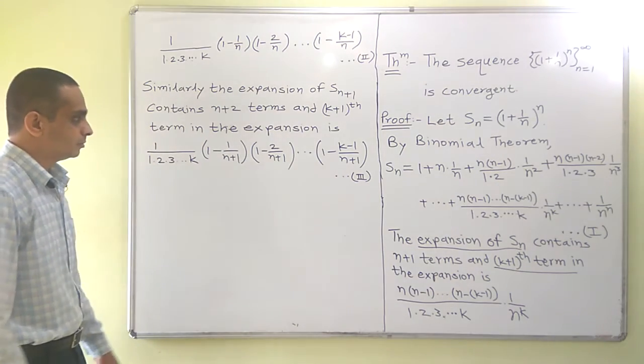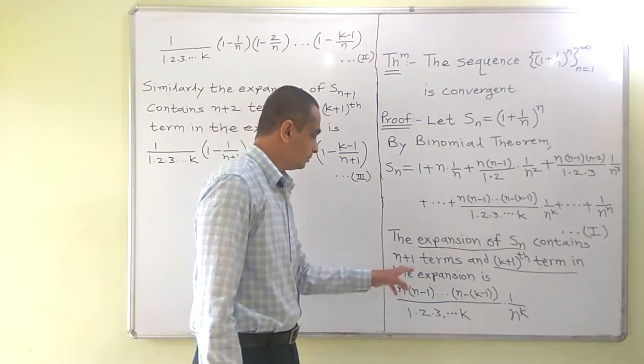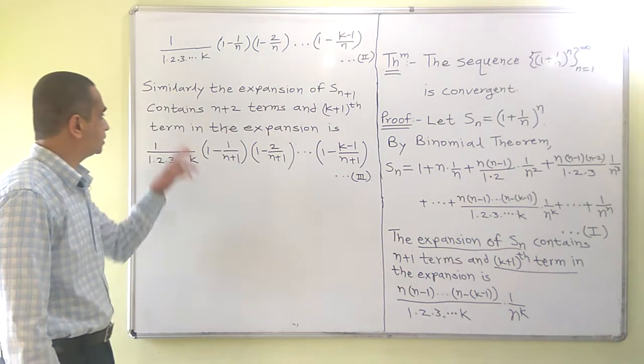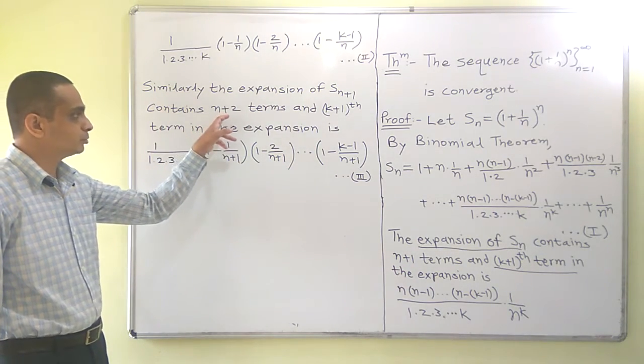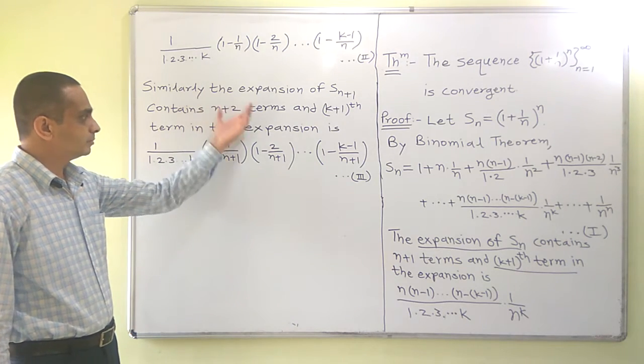Now, first of all, note that expansion of Sn contains n plus 1 terms, whereas expansion of Sn plus 1 contains n plus 2 terms. So it contains some non-negative term extra.